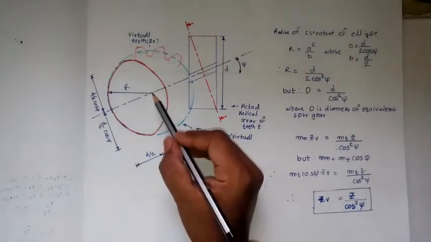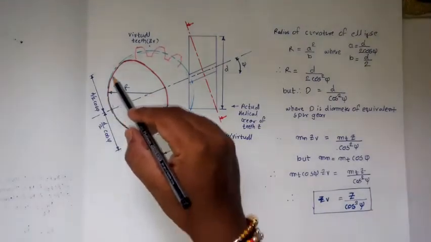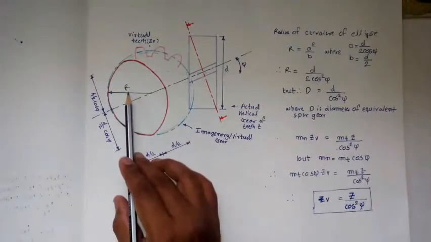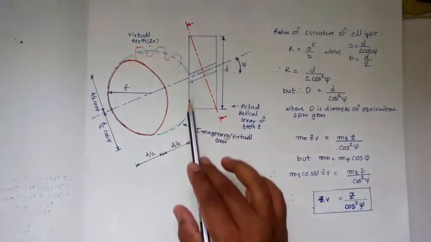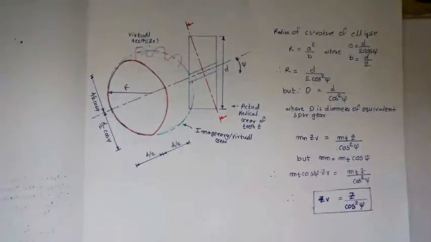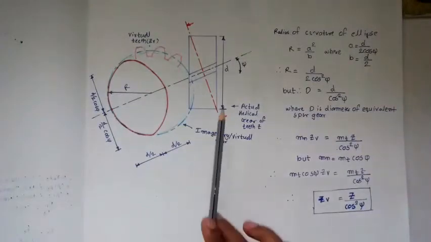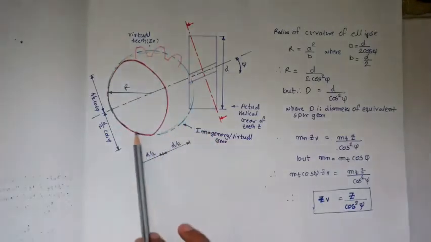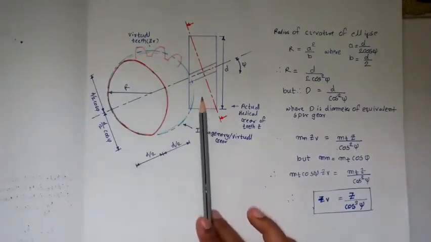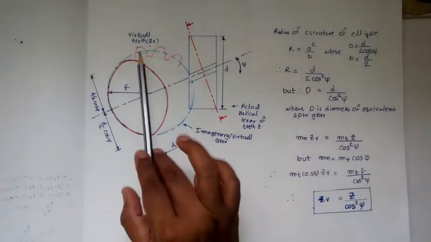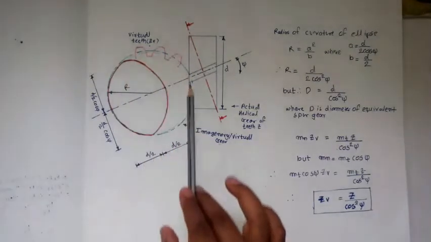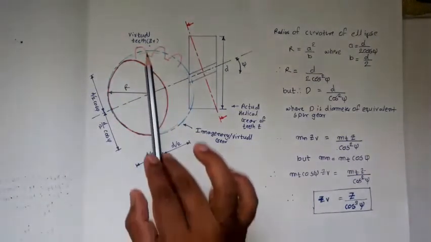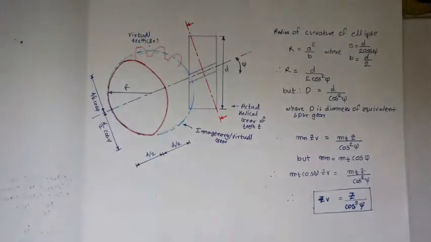Now if I consider this as a center point and draw a circle with a radius of capital R, it will give this circle. Then this is the imaginary pitch circle for the equivalent helical gear. This is nothing but the equivalent pitch circle of a spur gear for a given helical gear. Then the number of teeth on that equivalent pitch circle is called the virtual number of teeth, z suffix v. How do we find out the value?